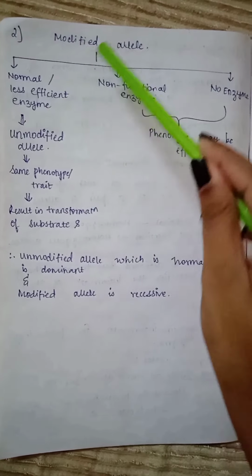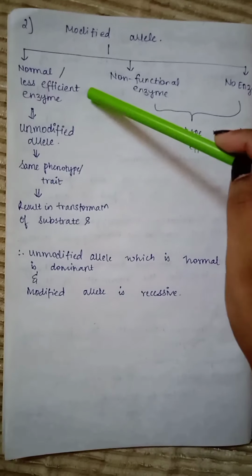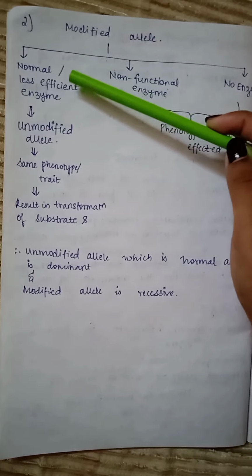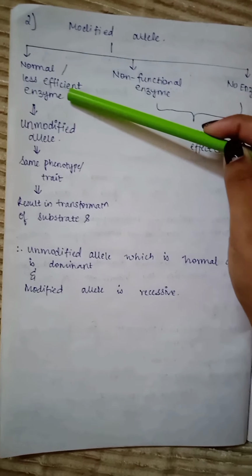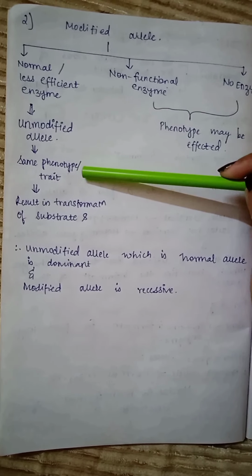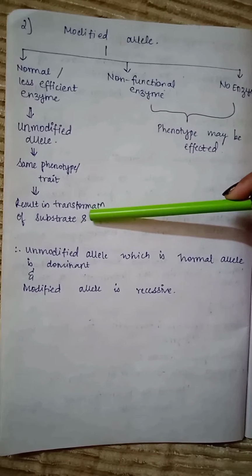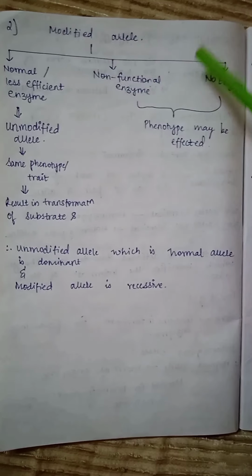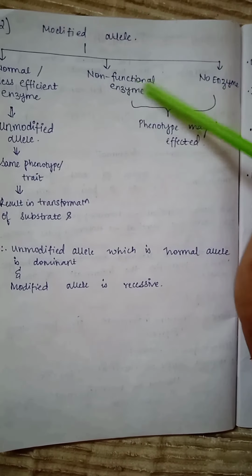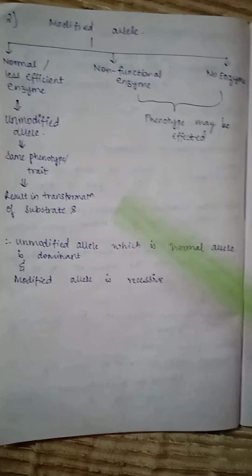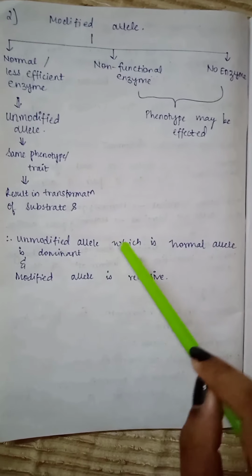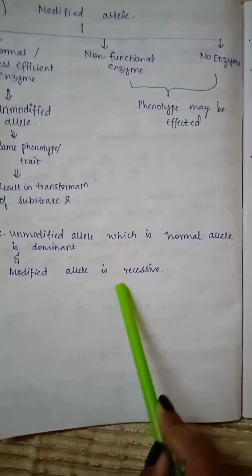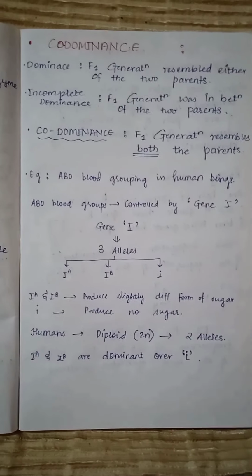The first possibility is when a modified allele will produce a normal or a less efficient enzyme. Now this modified allele is similar to the unmodified one because it will produce a normal or a less efficient enzyme, and it also has the same phenotype, which will result in transformation of substrate S. In the second and third possibilities, the modified allele will produce a non-functional enzyme, or the modified allele will produce no enzyme. In both of these, the phenotype may be affected. The unmodified allele, which was the normal allele, the first allele which we saw, is dominant, and these modified alleles are recessive.